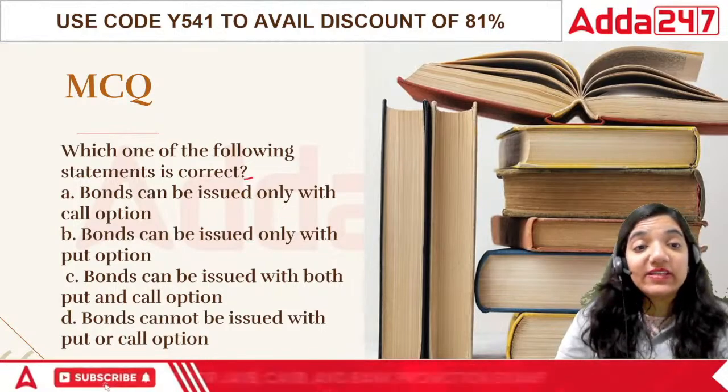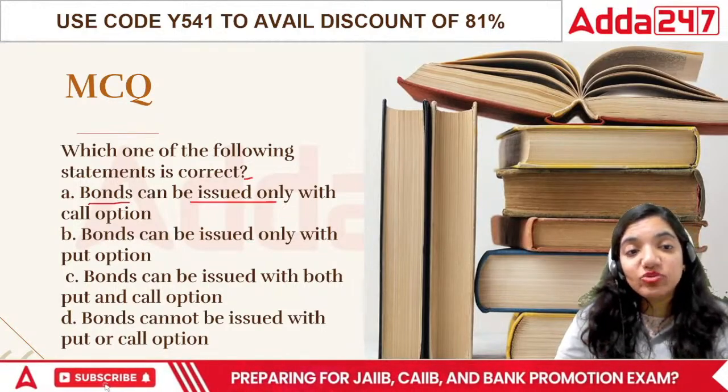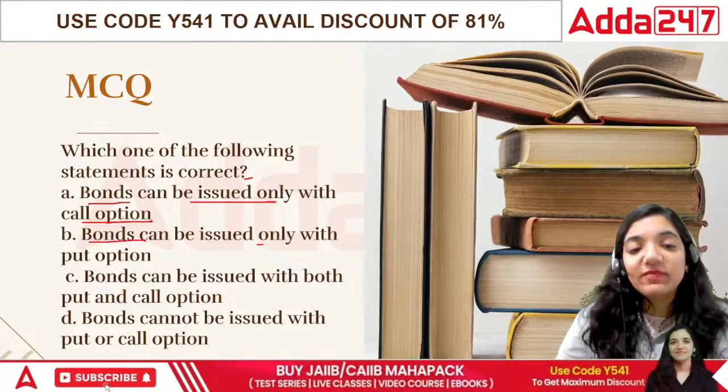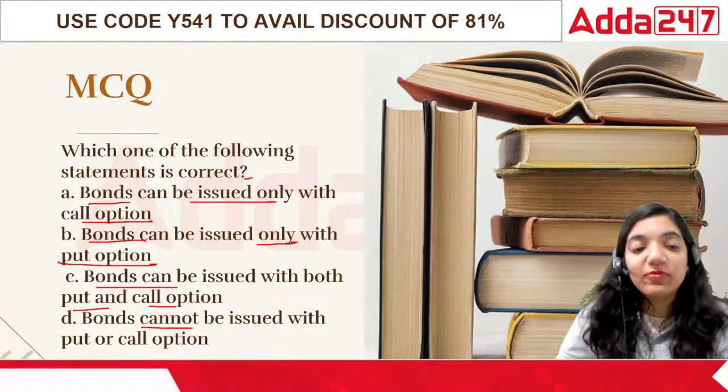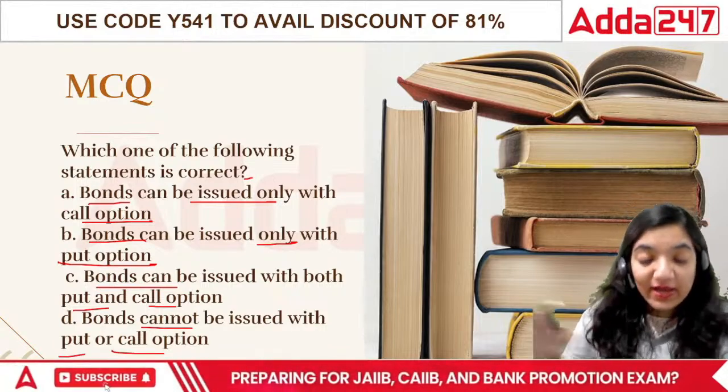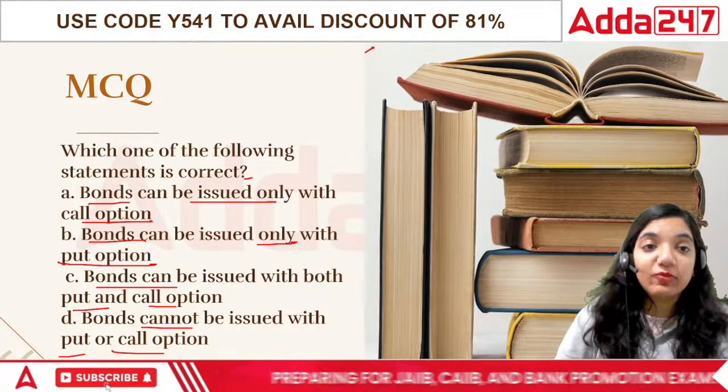Which one of the following is correct? The bonds can be issued only on call option. Bonds can be issued only on put option. Bonds can be issued between call and put option. It cannot be issued on call and put option. Let's talk about what is the difference between call and put option.